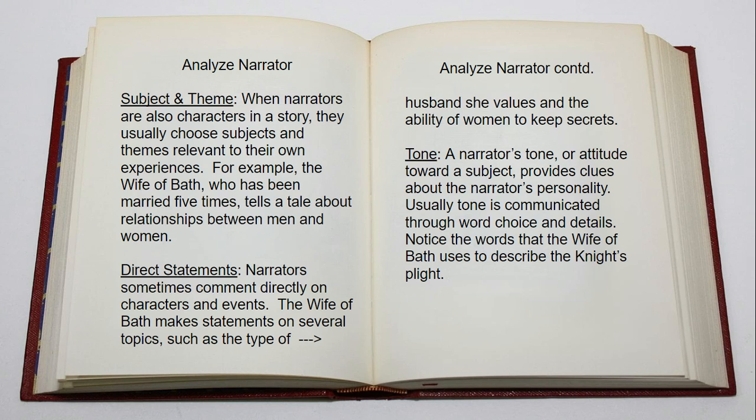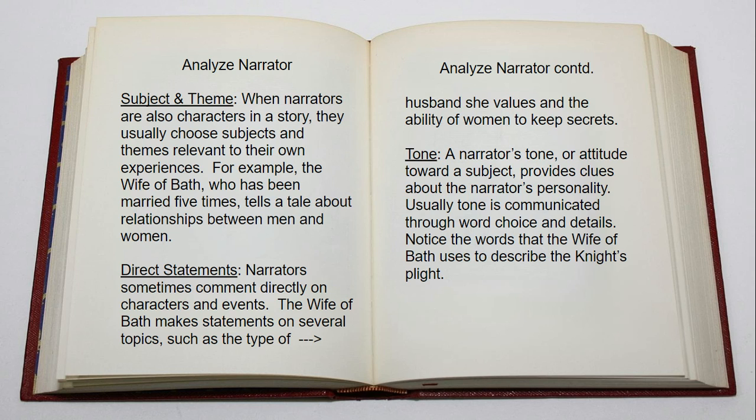When we're looking at the narrator, there are a couple of things we need to keep in mind. We have subject and theme. So when narrators are also characters in a story, they usually choose subjects and themes relevant to their own experiences. For example, the wife of Bath, who has been married 5 times, tells a tale about relationships between men and women.